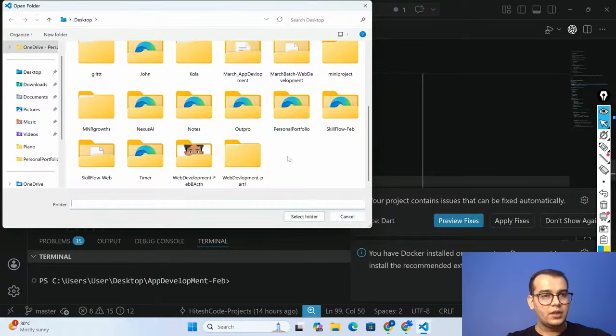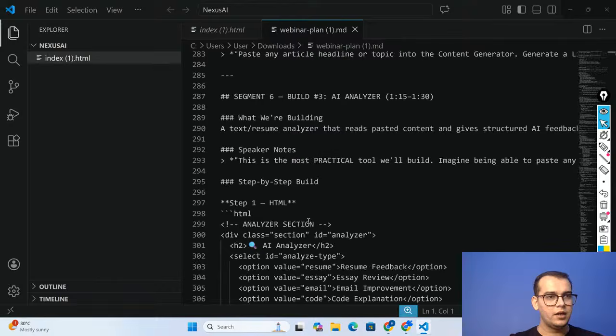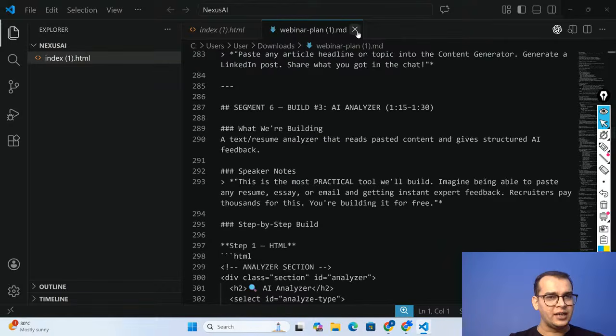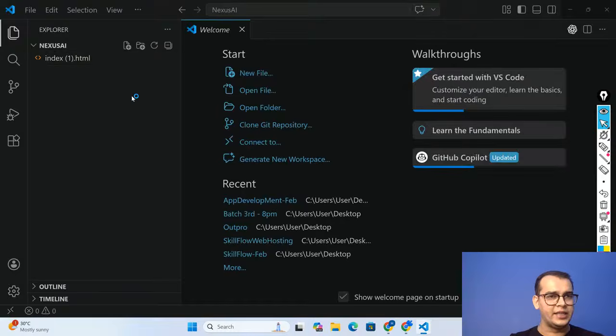So as I can see, I have a folder called Nexus AI. The same code, okay, we will do step by step. Let me just open it in my VS Code and you guys will see this. Now you can see there is only one single file. This file I will be uploading to GitHub. So let me talk about GitHub first.